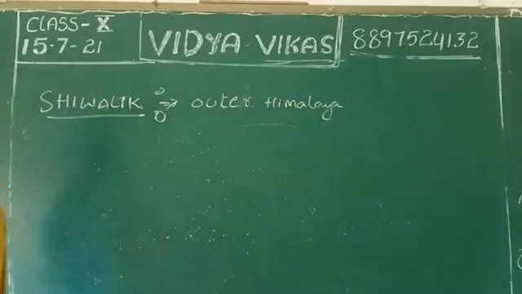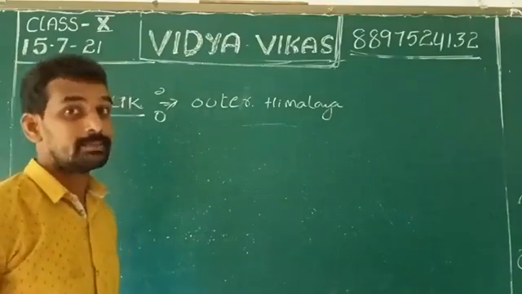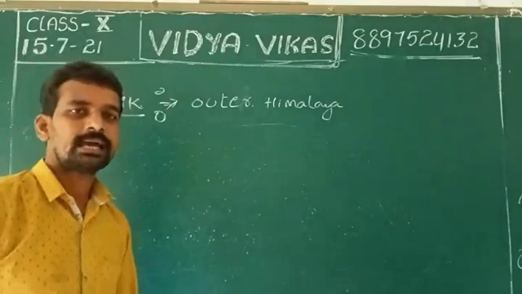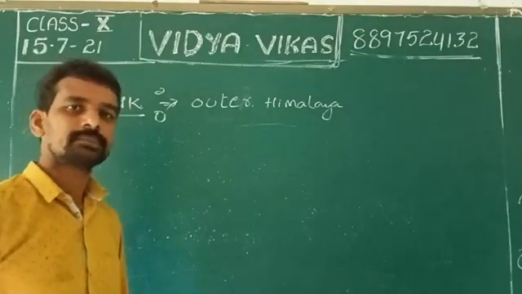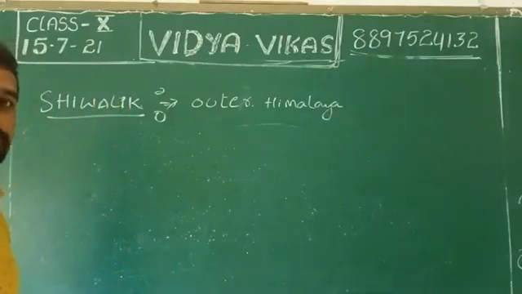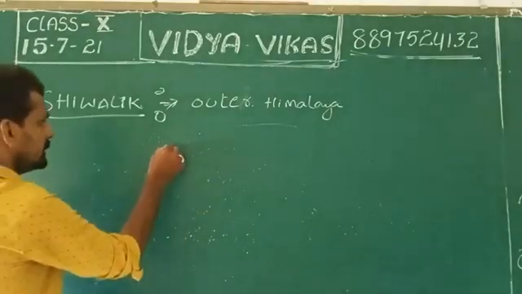How do we call Himadri? Greater Himalaya. What is the other name of Lesser Himalaya? Himachal. Like that, Shivalik is also called by another name, that is Outer Himalaya.